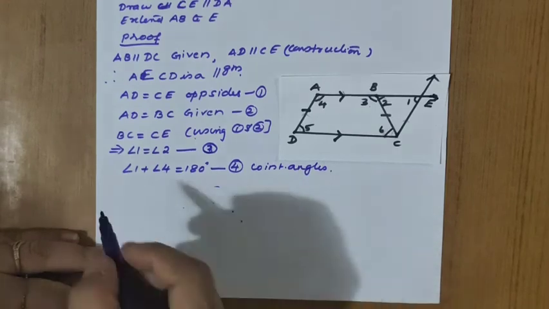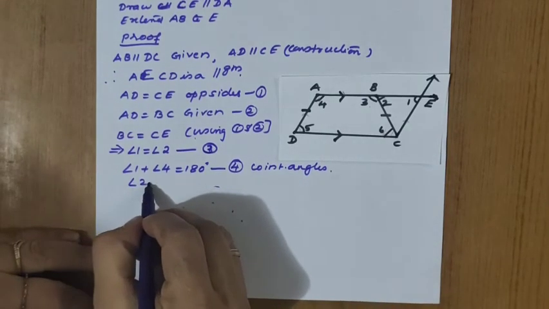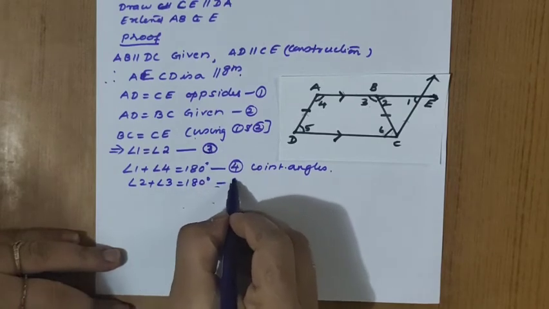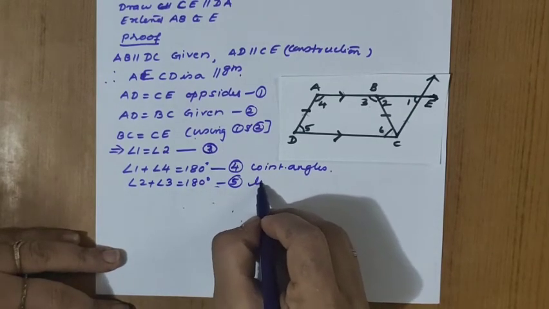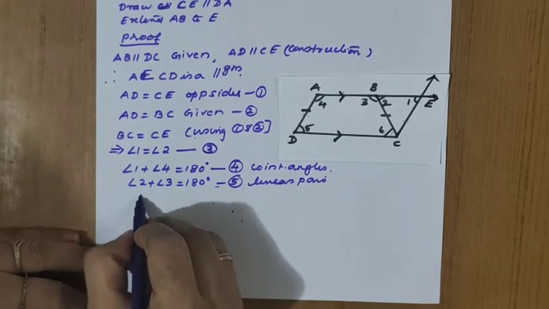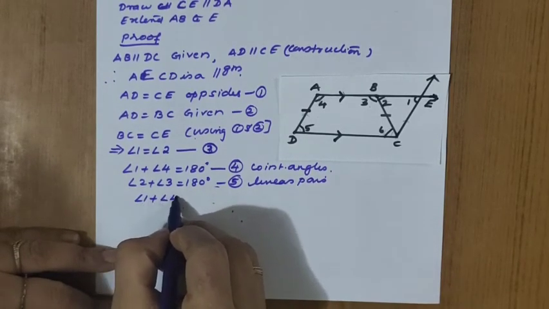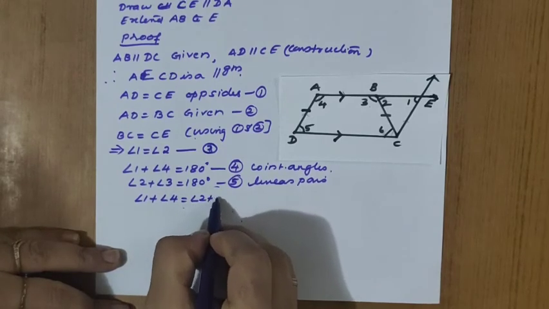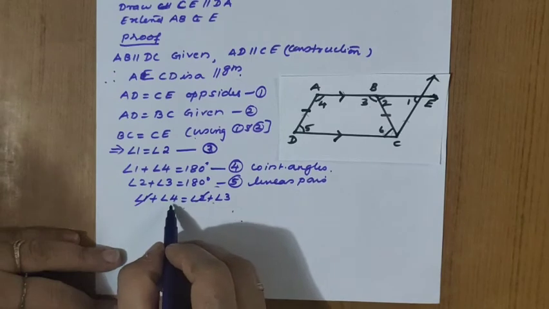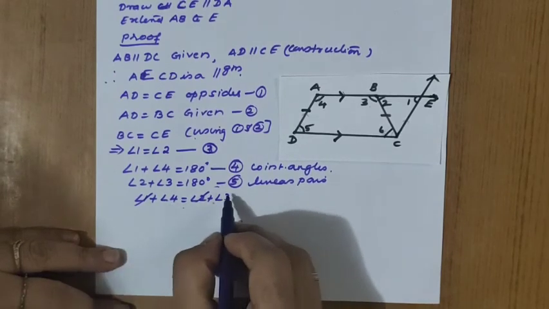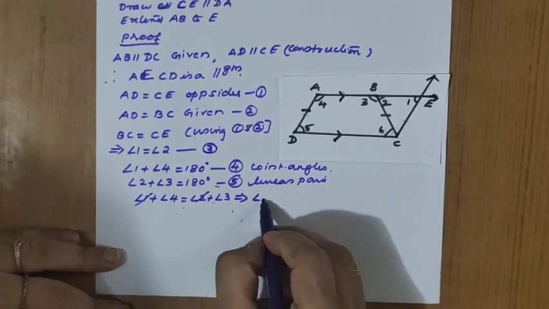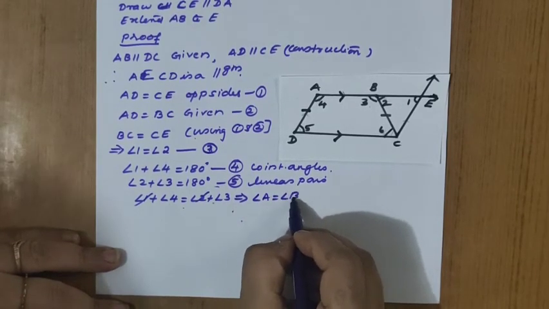Now angle 2 plus angle 3 is also equal to 180 degrees, linear pair. So by this what can you write? Angle 1 plus angle 4 equals angle 2 plus angle 3. 1 and 2 are equal angles. So angle 4 equals angle 3, which implies angle A equals angle B. Proved 1.